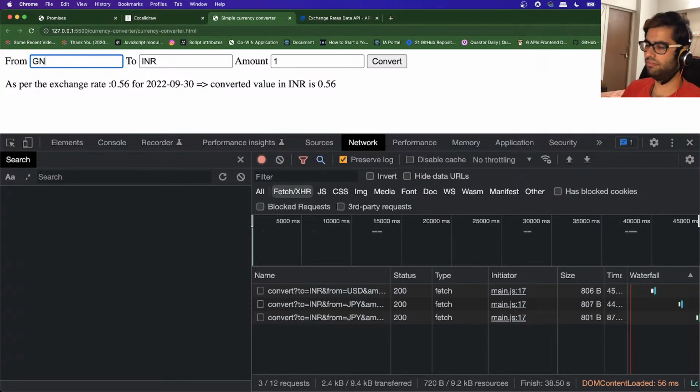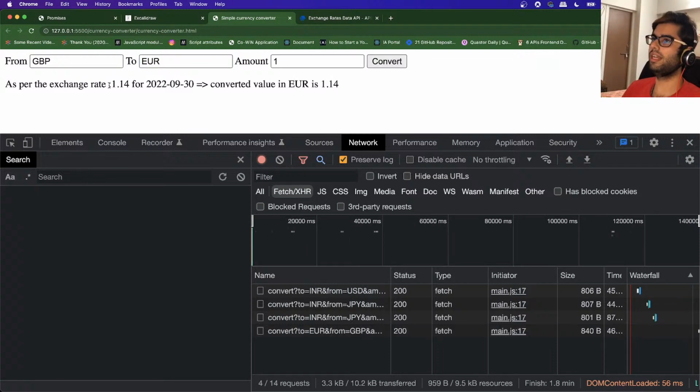So I can specify any other currency over here. So GBP to euro, for example, EUR. We click on convert, we're getting the exchange rate. So £1 is 1.14 euro basically. Okay.